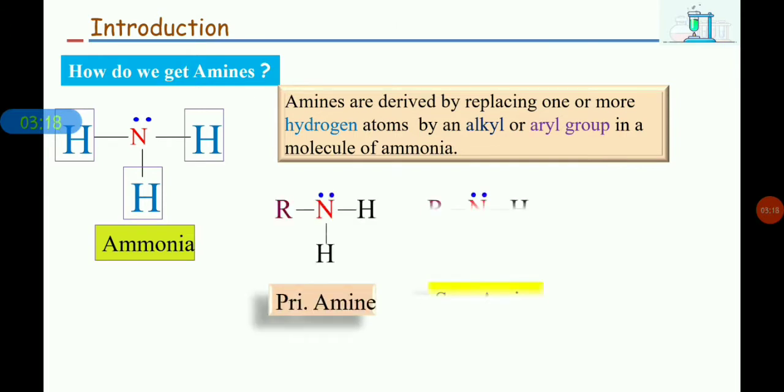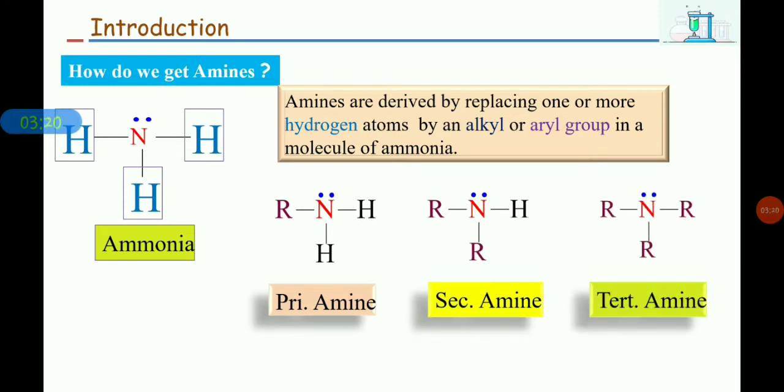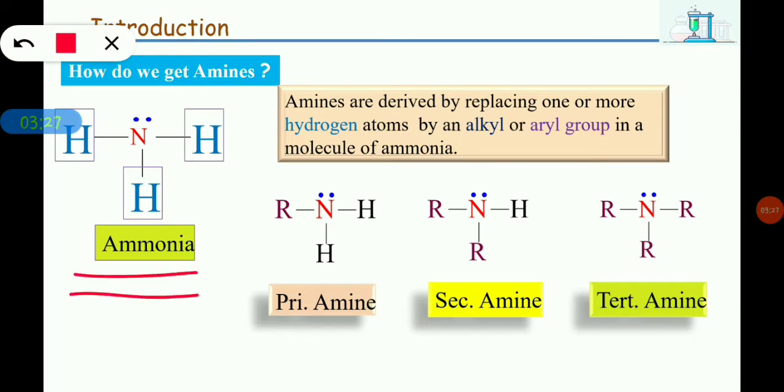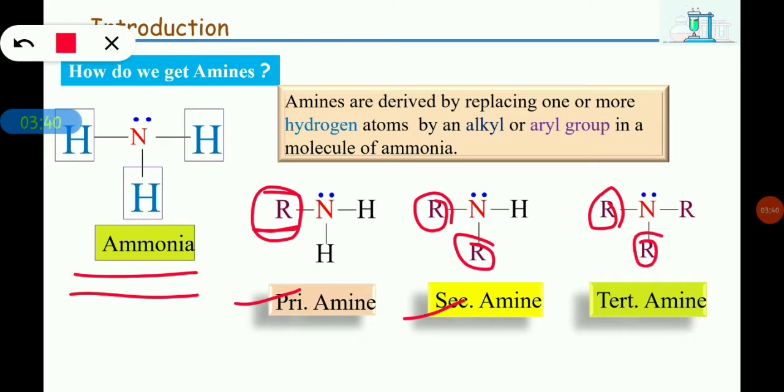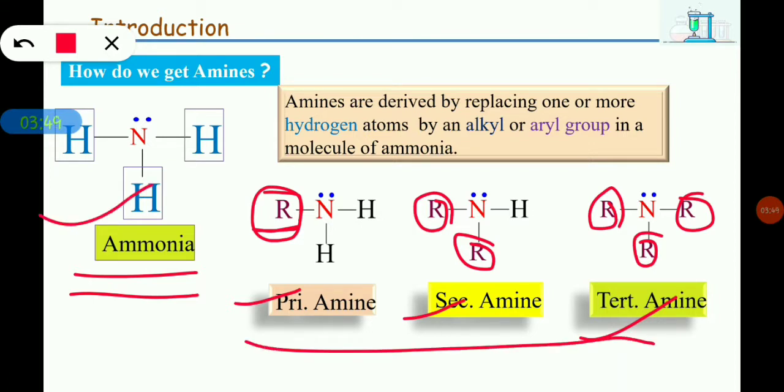You can see primary amine, secondary amine and tertiary amine. In all these amines, if we replace 1 hydrogen atom of the ammonia molecule with an alkyl group, then we'll get primary amine. If we replace 2 hydrogen atoms with 2 alkyl groups, then we'll get secondary amine. And similarly, if we replace all the 3 hydrogen atoms by 3 alkyl groups, then we'll get tertiary amine. This is how we get all these amines from the ammonia molecule.